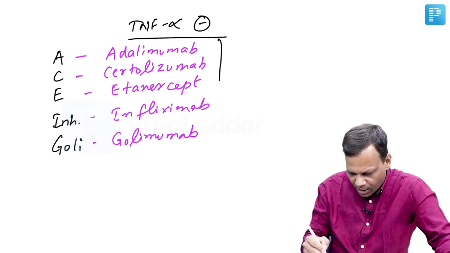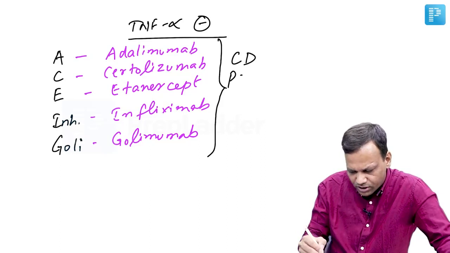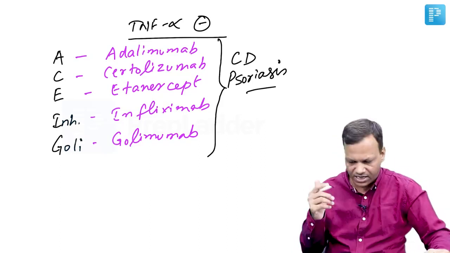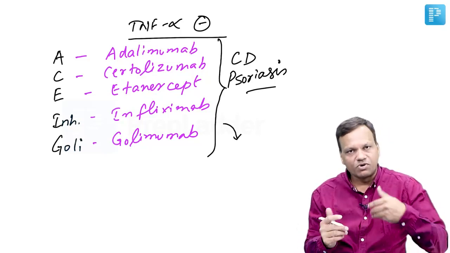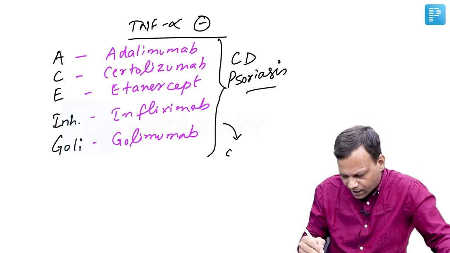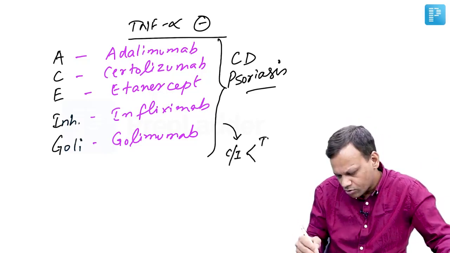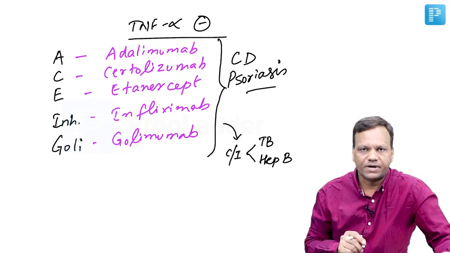Now, apart from rheumatoid arthritis, they are also used in Crohn's disease and psoriasis. But the important thing is they increase the risk of infections. So before starting them, we have to rule out any infection. In particular, they are contraindicated if there is tuberculosis or hepatitis B. These are absolutely contraindicated even if subclinical TB and hepatitis B.